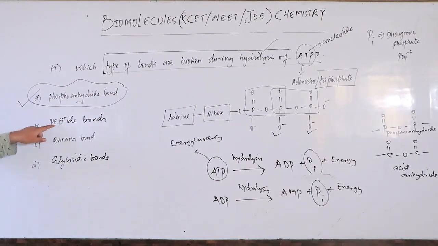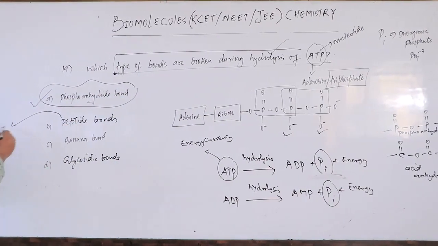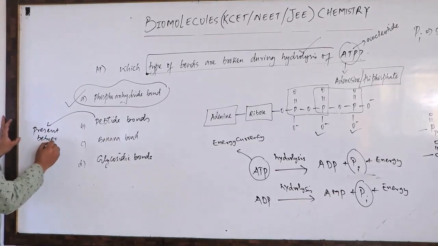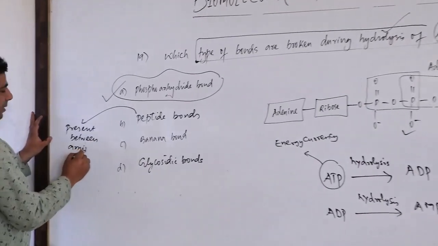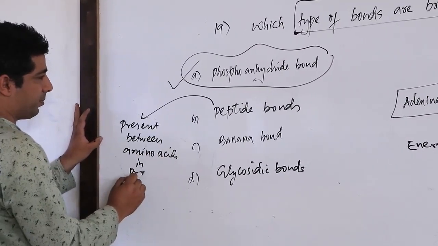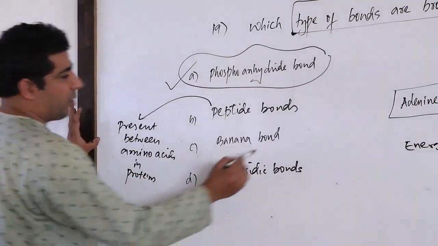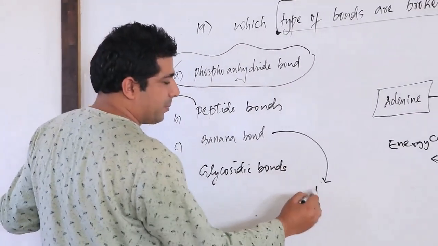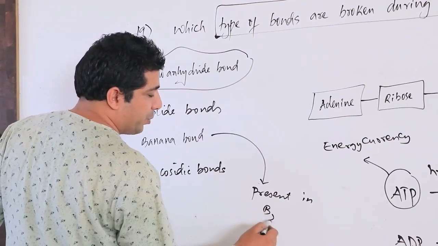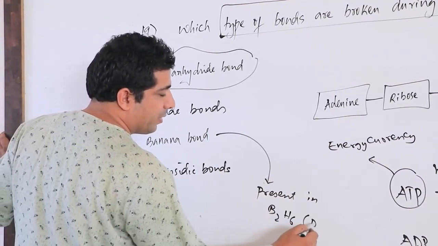And if we talk of peptide bonds, they are present in protein, between amino acids in proteins. If we talk of banana bond, okay, it's present in borane, diborane, present in B2H6, that is diborane.